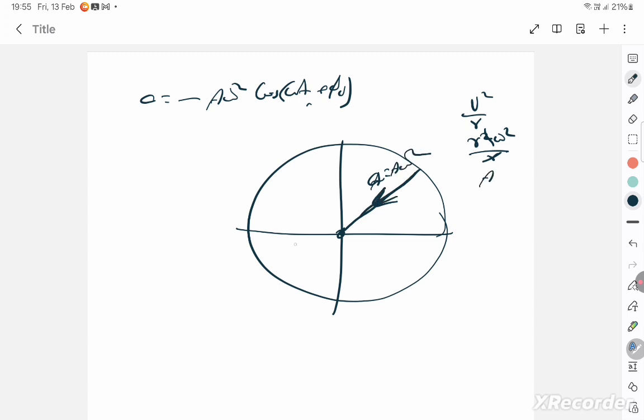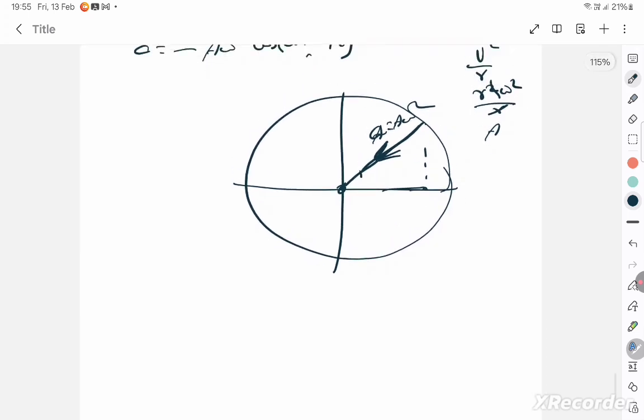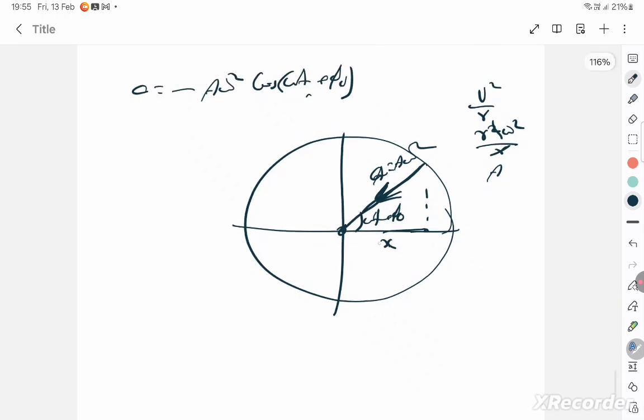Therefore, you understand this is a omega square, and it is pointing towards the center, which means the particle has been here and is moving towards the center. This angle will be omega t plus phi naught again, and this is the adjacent. Adjacent is some displacement x, with some acceleration a of t, which is directed towards the center.